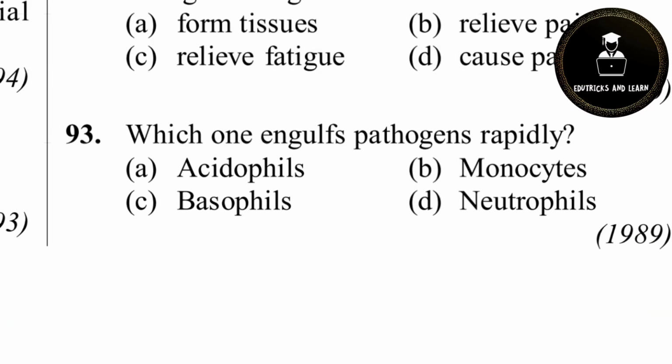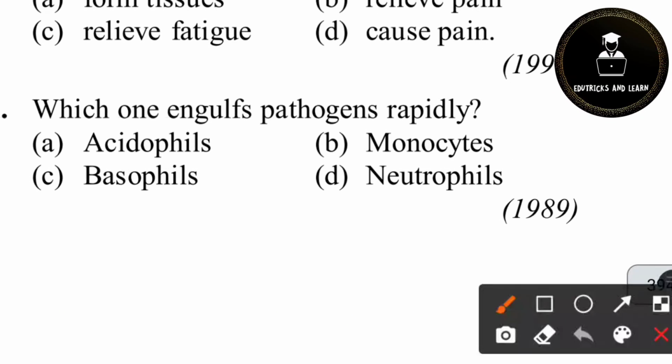93rd question. Which one engulfs pathogen rapidly? Which of the following engulfs the pathogen rapidly? So acidophils, monocytes, basophils, neutrophils. The correct answer is neutrophils. Option D is the correct answer.